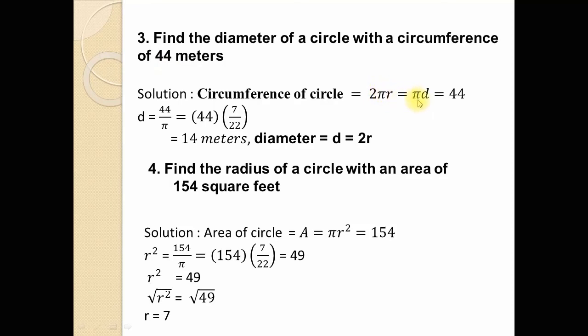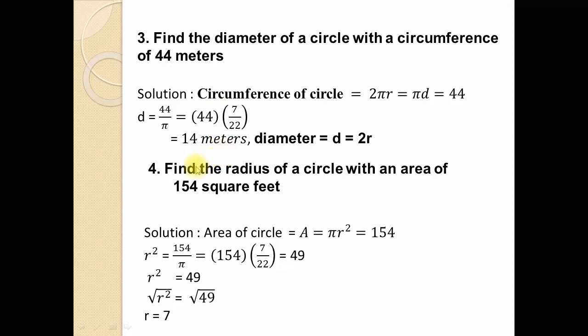So 2 pi r is equal to pi d, and now pi d is equal to 44. And since we have to find the value of diameter d, dividing both sides by pi, we obtain 44 divided by pi, or we can write d is equal to 1 over pi multiplied by 44. And since the value of pi is 22 over 7, 1 over pi is the reciprocal of pi, so now we can write 1 over pi is equal to 7 by 22 multiplied by 44. 22 ones are 22, and 22 twos are 44, and 2 sevens are 14. So the diameter is equal to 14 meters.